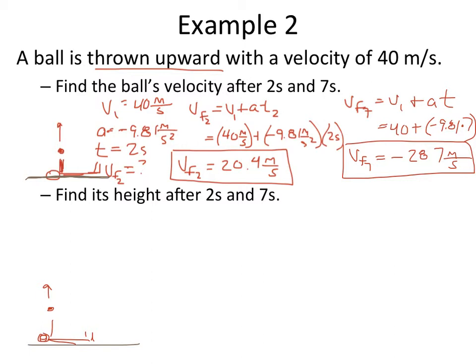All right, well, the height is the displacement, or we could really say it's the final position. That's actually more accurate. The final position, that's the height right there. We can only assume that the initial position is at the ground, 0 meters off the ground, because we're not told otherwise. He's not standing 4 feet off the ground or anything. So this is going to be assumed to be our initial position right here.